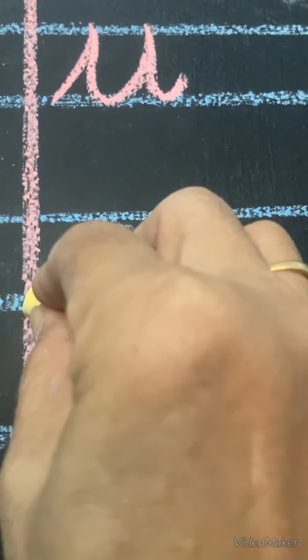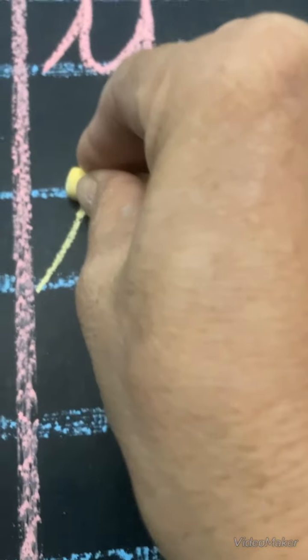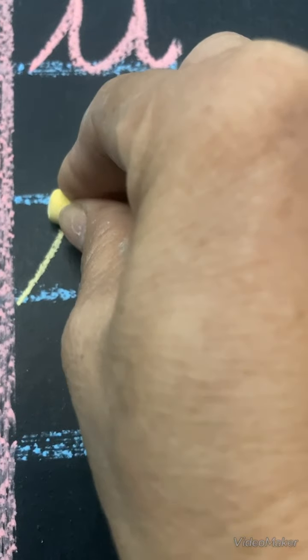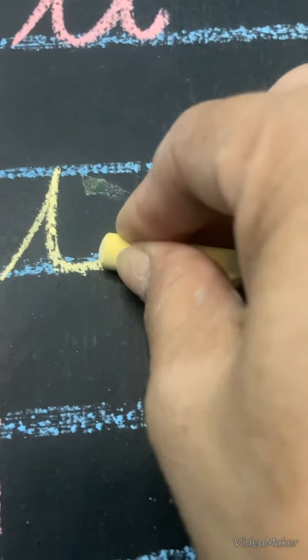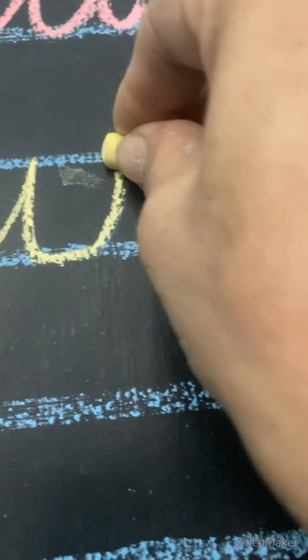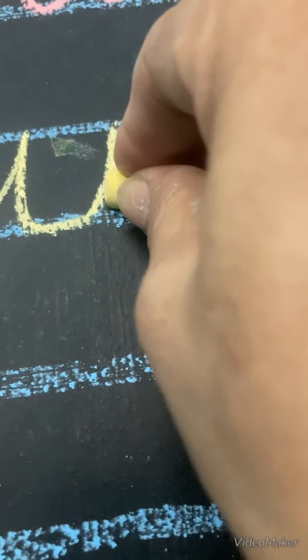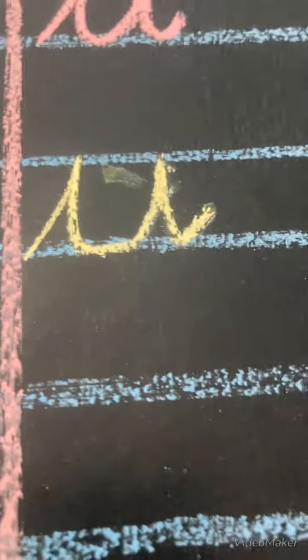So let's start to write. Make a slanting line upwards. On the same line, come downwards and get apart. Make a U shape and make a curve. Standing line downwards and a flick.